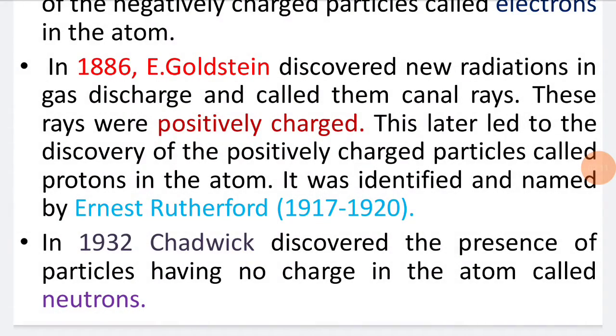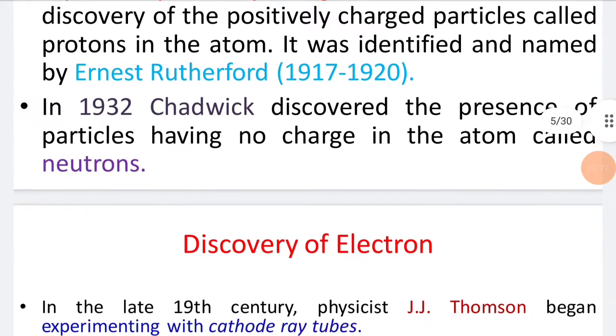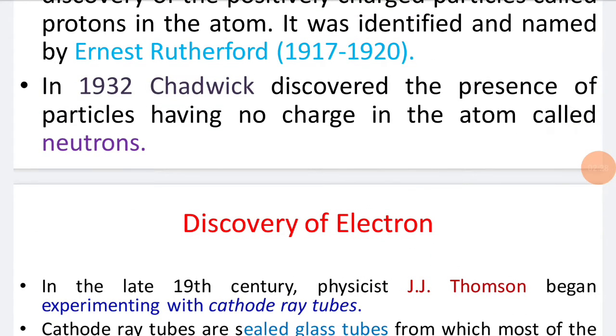E. Goldstein discovered new radiations in gas discharge and called them canal rays. These rays were positively charged. This later led to the discovery of the positively charged particles called protons in the atom. It was identified and named by Ernest Rutherford, during the period 1917 to 1920. In 1932, Chadwick discovered particles having no charge in the atom, and he called them neutrons.